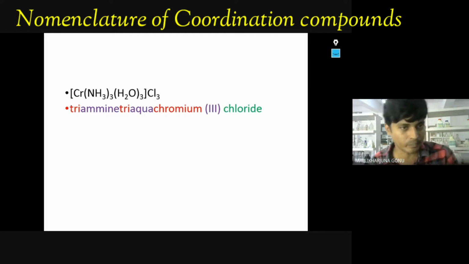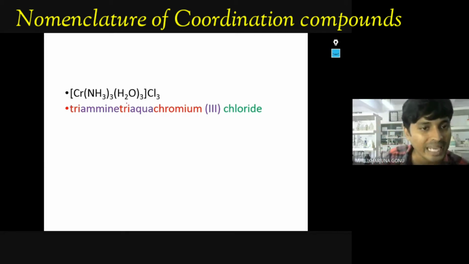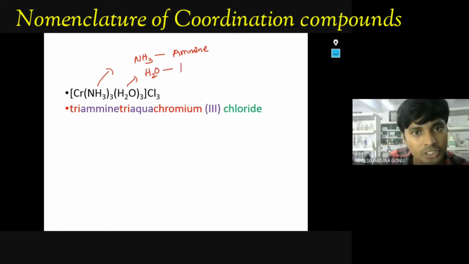That cation name. So in that also, ligands you have to write first. So these ligands you should know first. NH3 means amine. H2O means aqua. And how many amine are there here? 3 is there. H2O, how many are there? 3 is there. So that means triamine, triaqua.